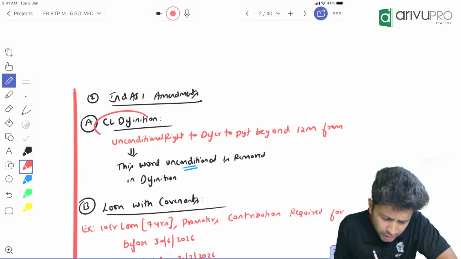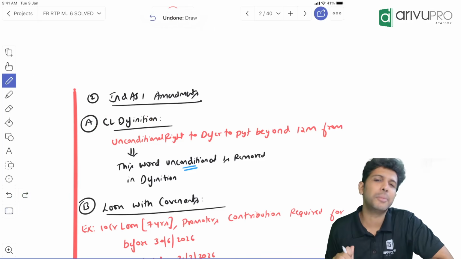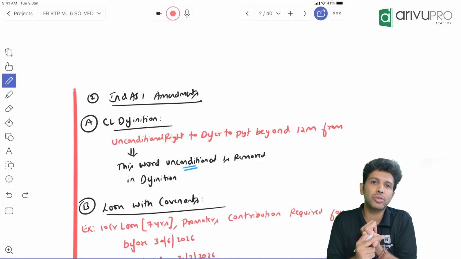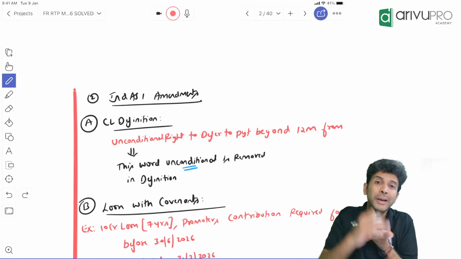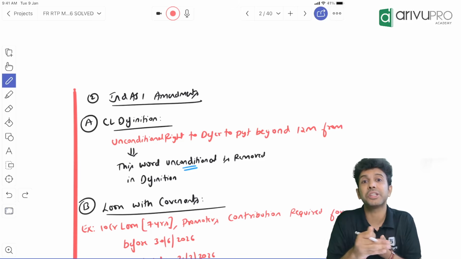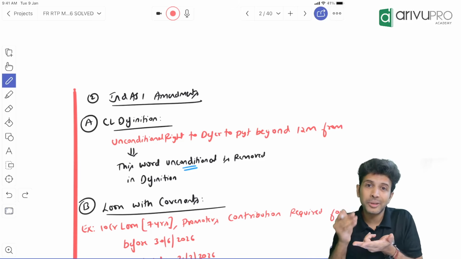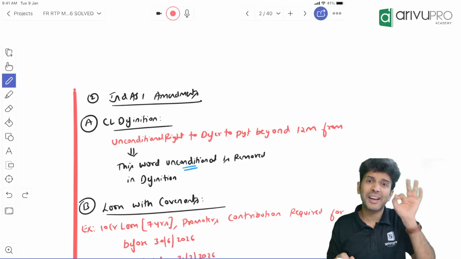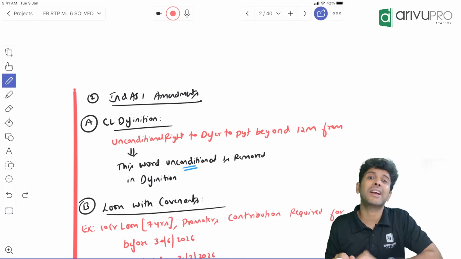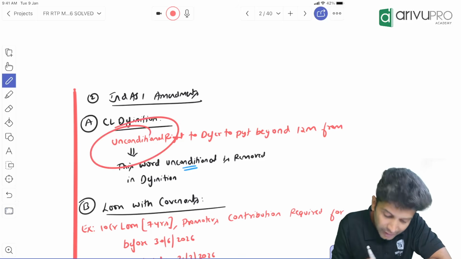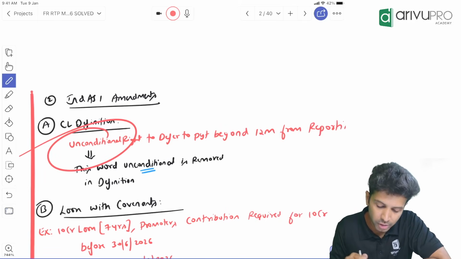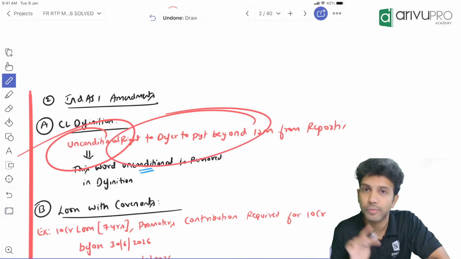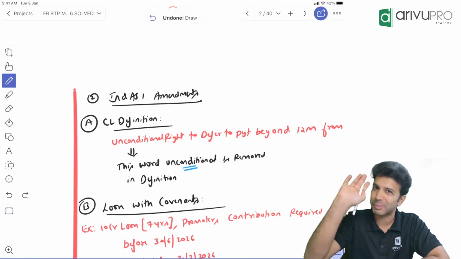The first is an amendment in the definition of current liability. Current liabilities, we had 4 components. Current liabilities are those which are held for trading purposes. They're expected to be settled within 12 months from the balance sheet date, or they are expected to be settled within the operating cycle, right? There were 3. The 4th one was liabilities where the company does not have an unconditional right to defer the payment beyond 12 months from the reporting date. This was the 4th component of current liability, if you remember, in Ind AS 1.